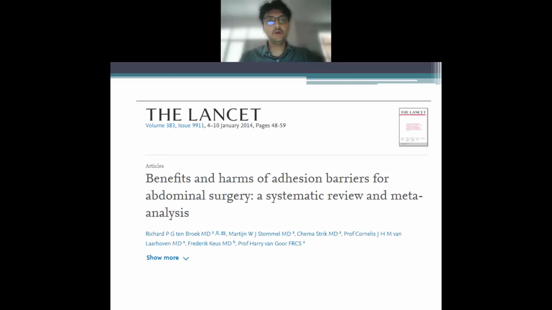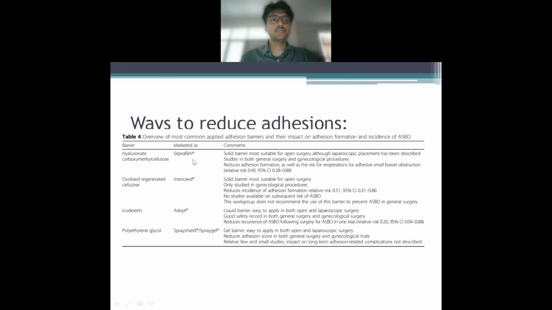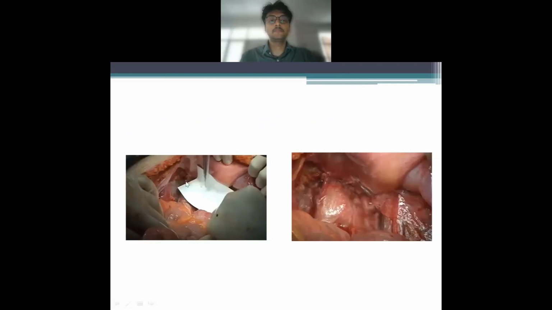Next, how to prevent obstruction after laparotomy? People have suggested adhesion barriers. So there are various adhesion barriers which have been proposed. For example, Seprafilm, Interceed, Adept, or spray gels, in the forms of films or sheets of these various materials. And there are also gels in the form of polyethylene glycol. So this is an example. This is about Seprafilm.